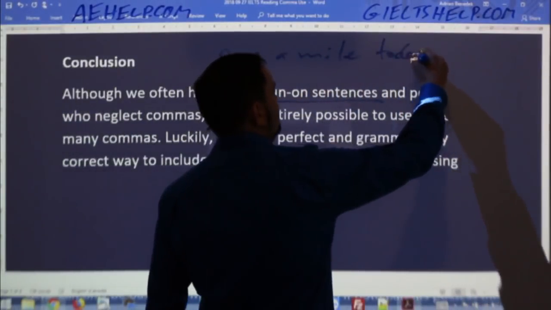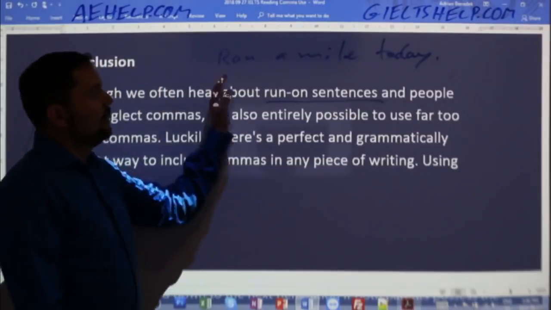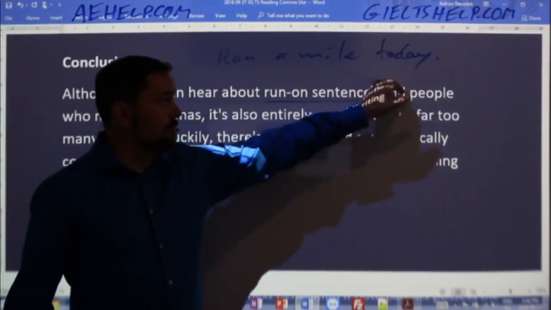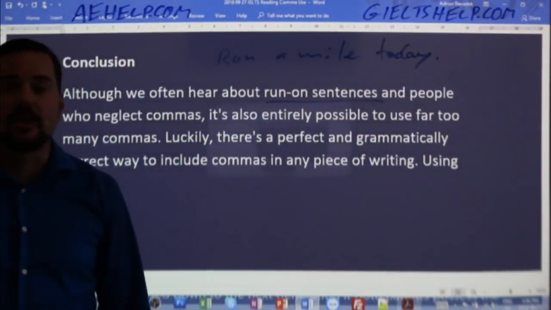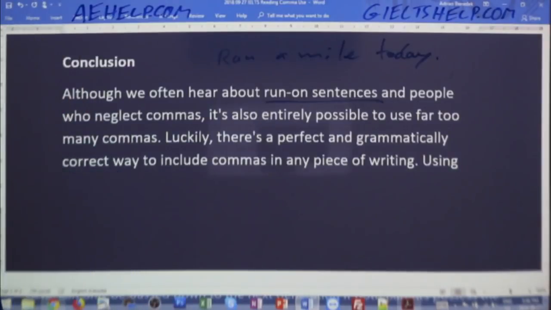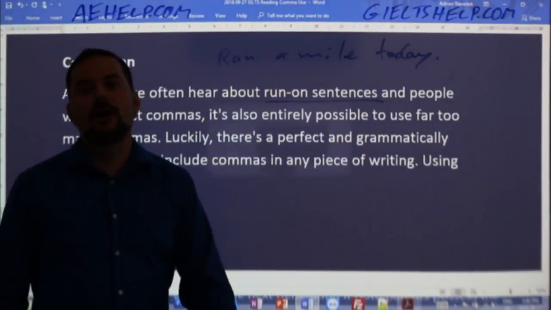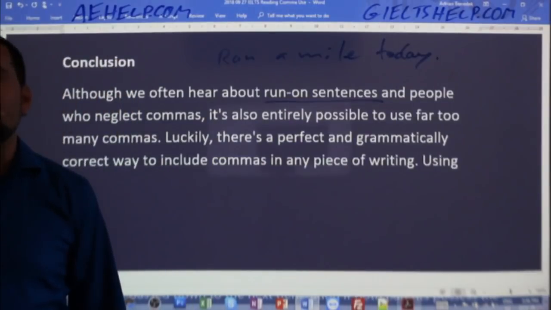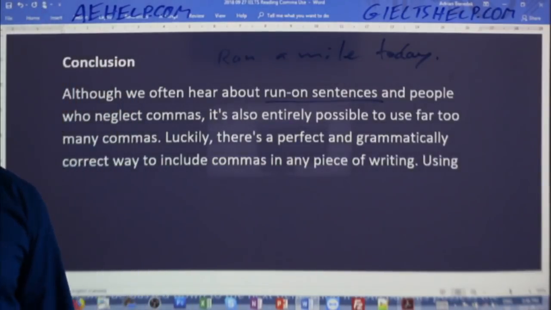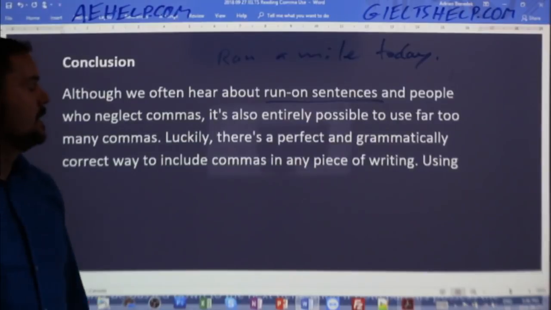Okay, so let's say that I write a sentence like that. Ran a mile today. That's an improper sentence. That's incorrect in the English language, sorry. And that is called, according to Pachu, fragments. They're called sentence fragments. That's right.